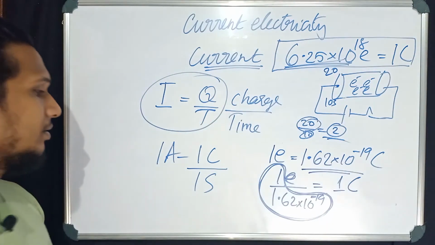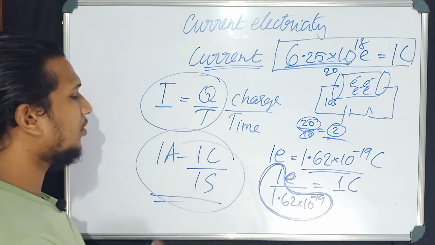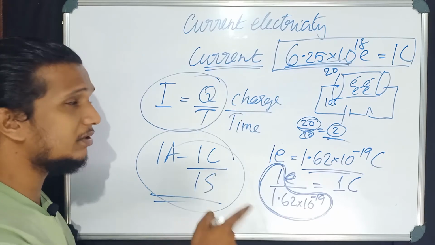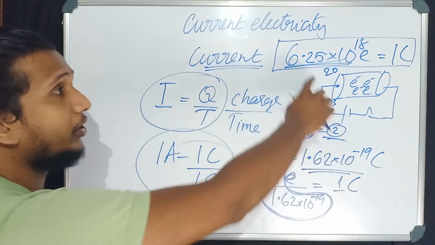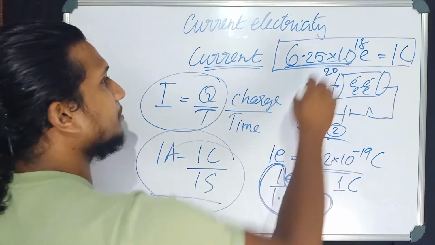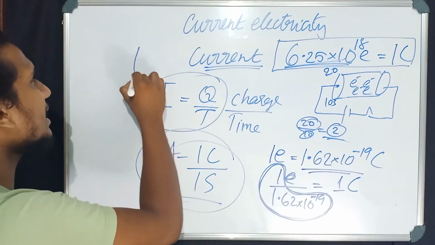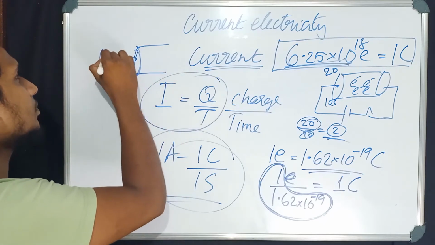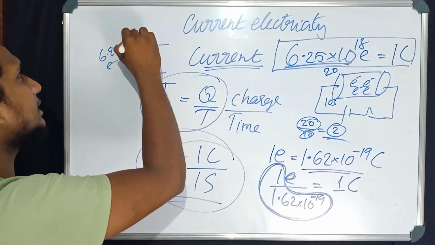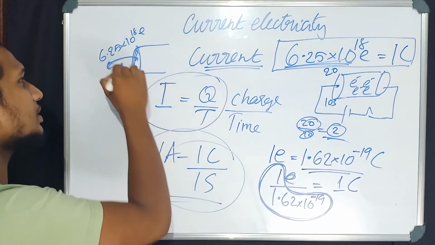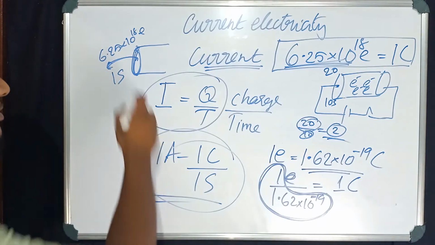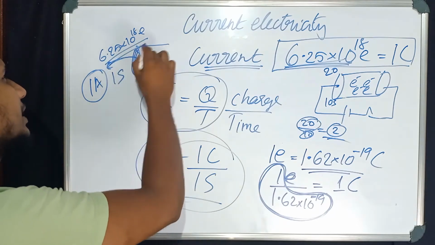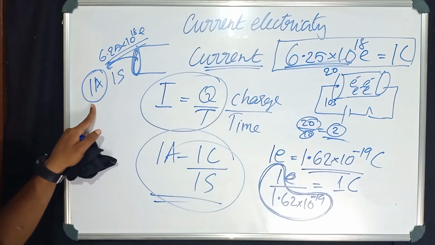Okay, and here I told you 1 ampere is that current formed when 1 coulomb charge flows across an area of cross section in 1 second. And now I told you 1 coulomb consists of this much number of electrons. That means you can define 1 ampere like this also. See, if 6.25 into 10 to the power 18 electrons are coming across an area of cross section in 1 second, this current is called 1 ampere. In terms of number of electrons, you can define 1 ampere like this.